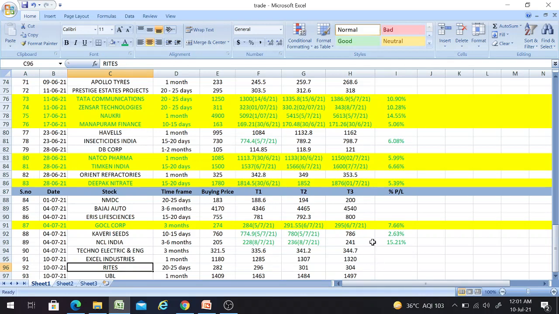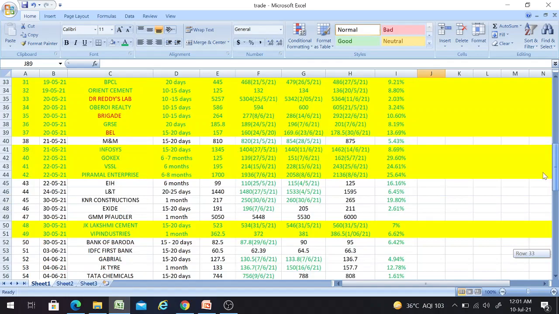Okay. And one important thing which I forgot, which I need to say in the beginning of the video, please forgive me: if you're watching this video on mobile, please watch in landscape mode. Don't watch in portrait mode, because you may not be able to see these values and all clearly.